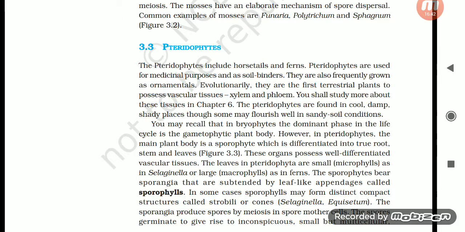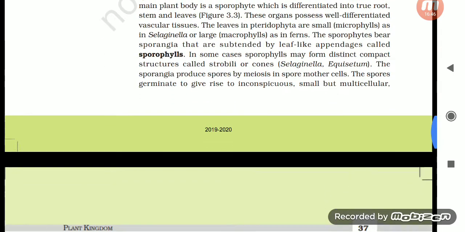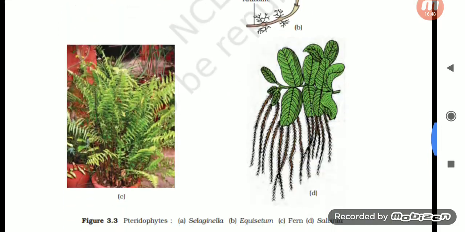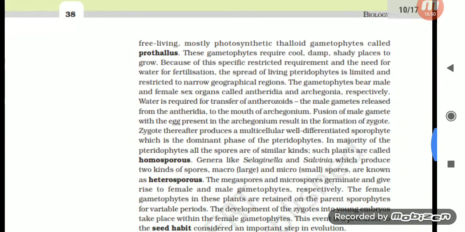The spores germinate to give rise to inconspicuous, small but multicellular, free-living, mostly photosynthetic thalloid gametophytes called prothallus. These gametophytes require cool, damp, shady places to grow. Because of this specific restricted requirement and the need for water for fertilization, the spread of the living pteridophytes is limited and restricted to narrow geographical regions.